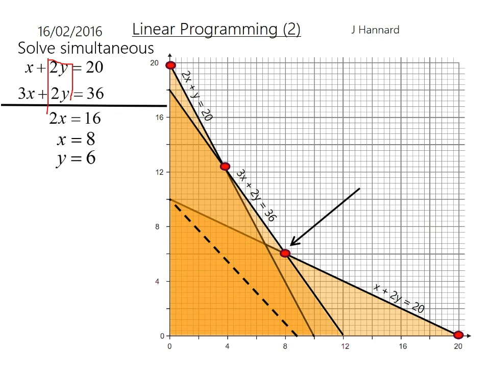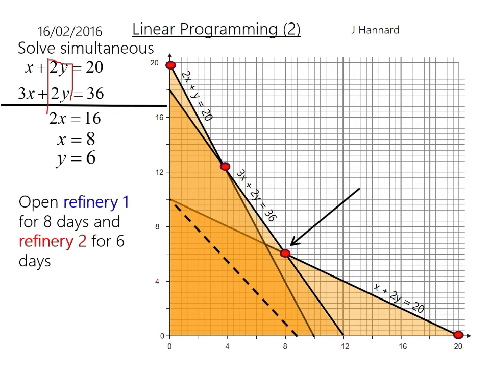So I was right, it is right on the line, and you could risk it in an exam. You might well get lovely answers, and in this case you do, but always check that algebra. So x equals 8, and y equals 6. So open refinery 1 for 8 days, and refinery 2 for 6 days. And remember to put that back through the cost function to get the total amount of money that the company will be spending. Total cost is 80,000 plus 54,000, which is £134,000 over the 14 days in total that they're open.